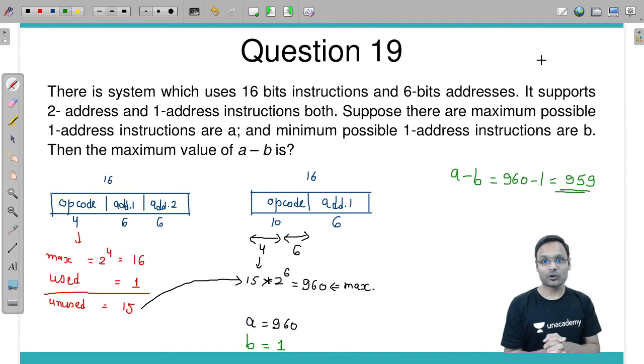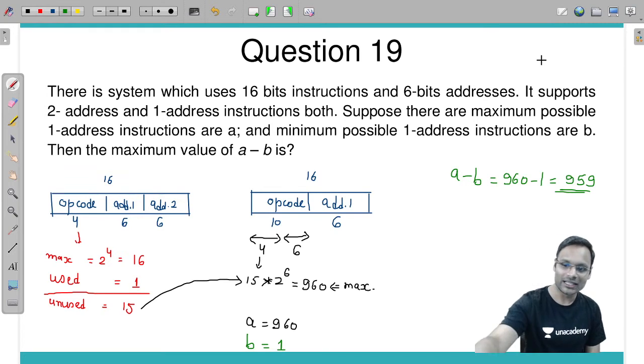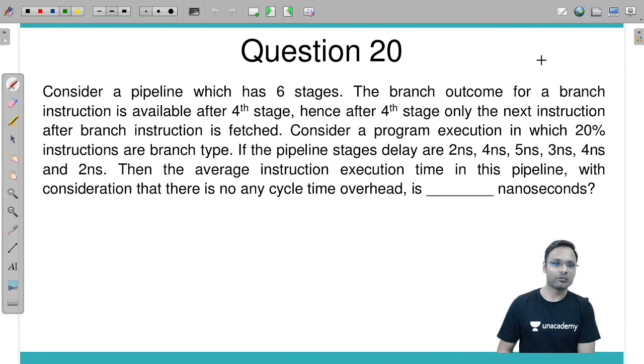And we have 3 questions. Let's see how many questions there are. I don't remember the count, but we are having at least 2 more questions to be solved. Let's see what we are going to solve with those.